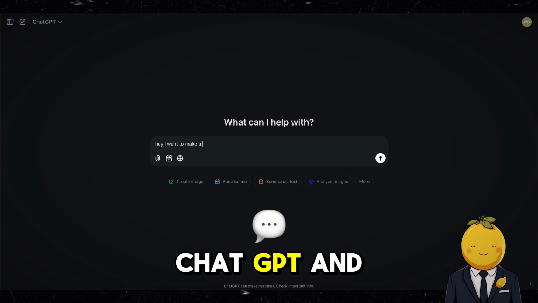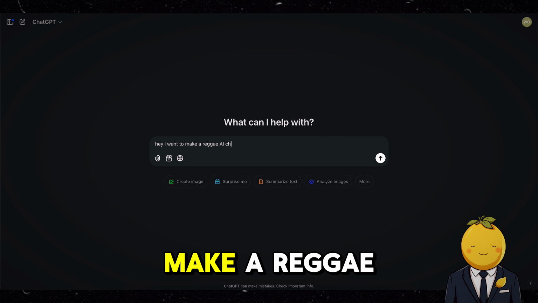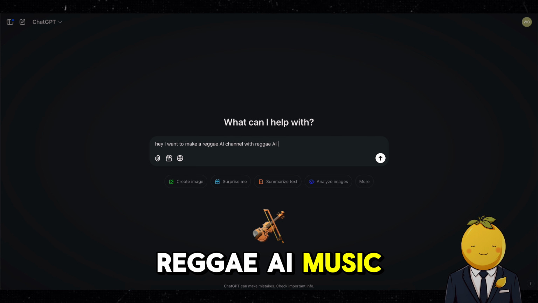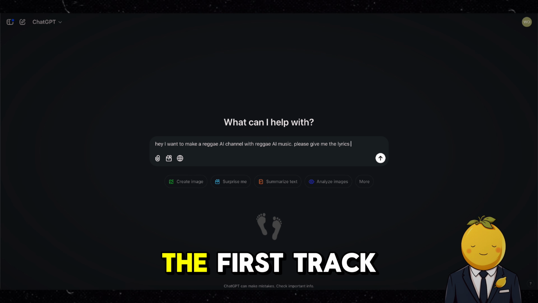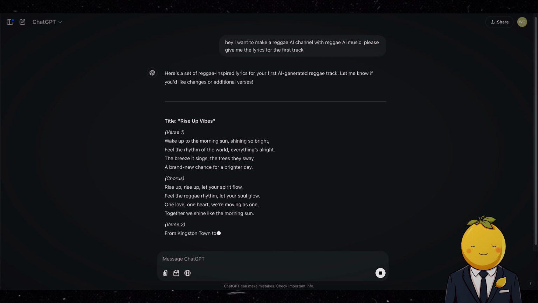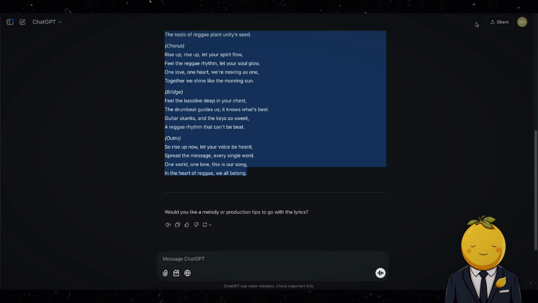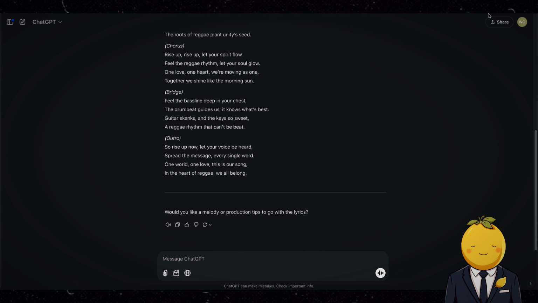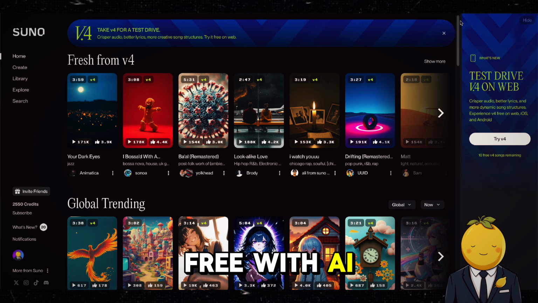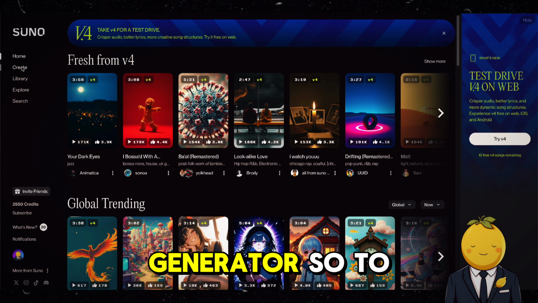Go to ChatGPT and write, "Hey, I want to make a Reggae AI channel with Reggae AI music. Please give me the lyrics for the first track." That is amazing. Let's copy it. And now we are going to Suno. Here we can create music for free with AI, an AI music generator, so to say.